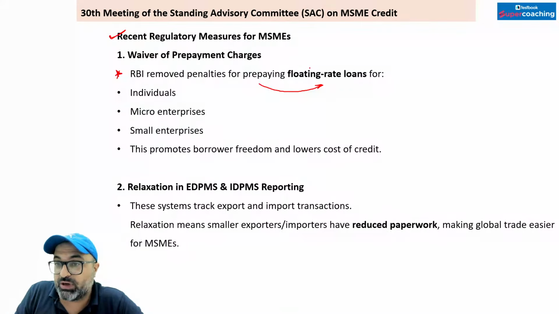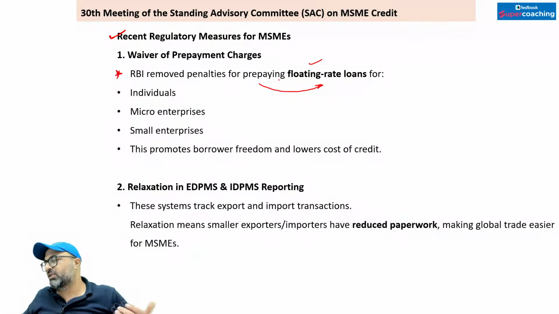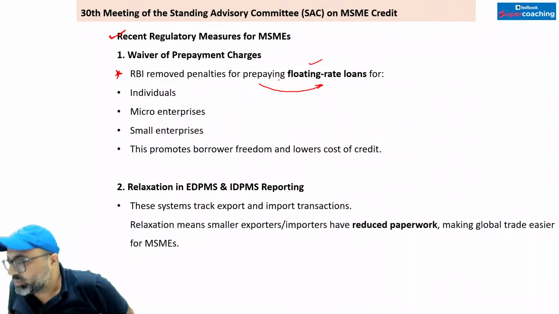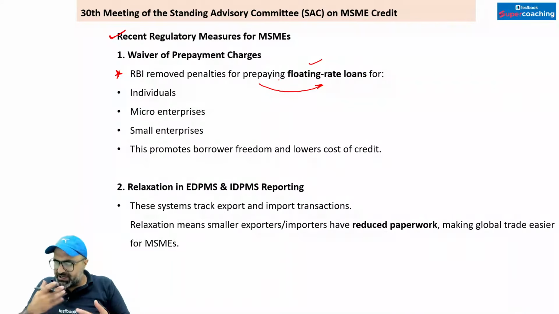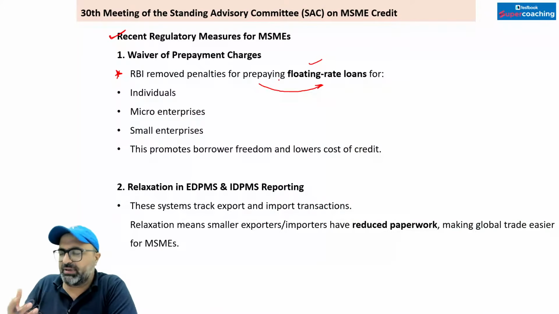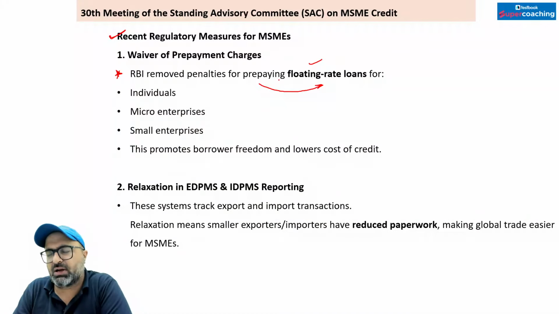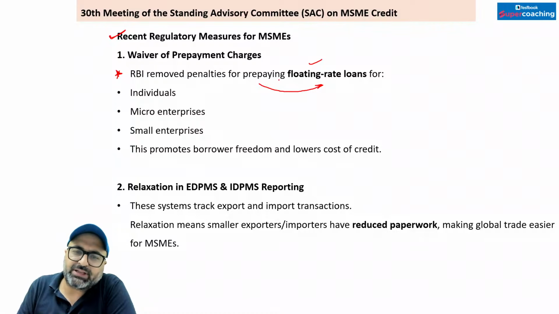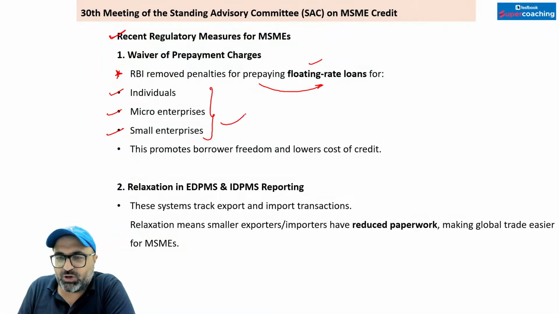A floating rate loan is a loan in which the lending rate is not fixed, it changes over a period of time, or it is revised by the bank as per its regular lending rate revisions. So in that particular case, if an individual, micro enterprises, small enterprises have borrowed a floating loan and they are making the pre-closure, the foreclosure, or they are repaying their loan before time, in that particular case, no penalty will be charged.